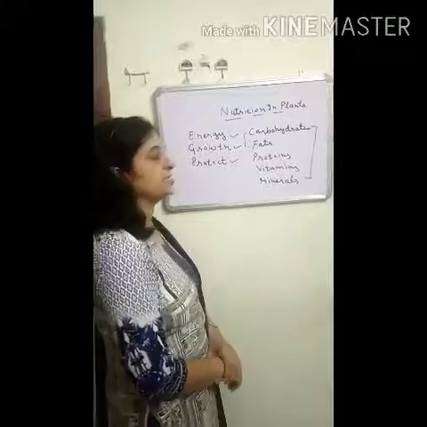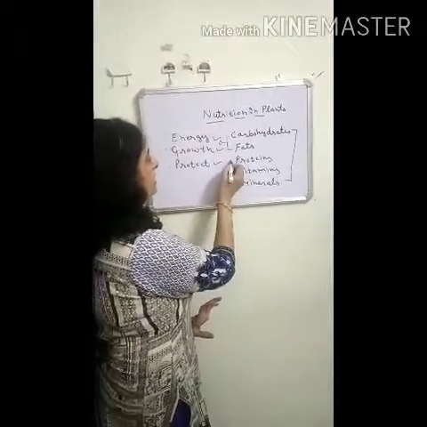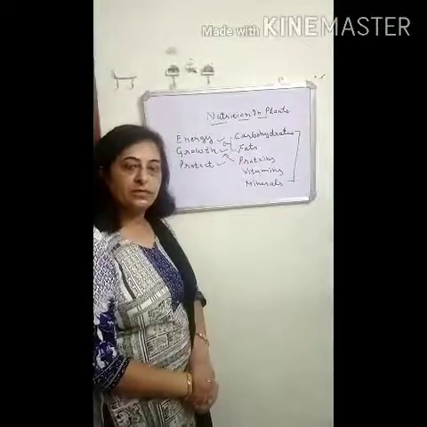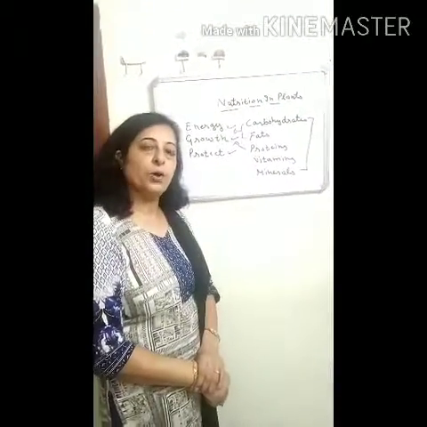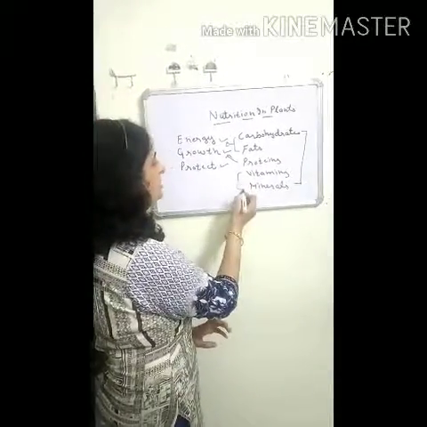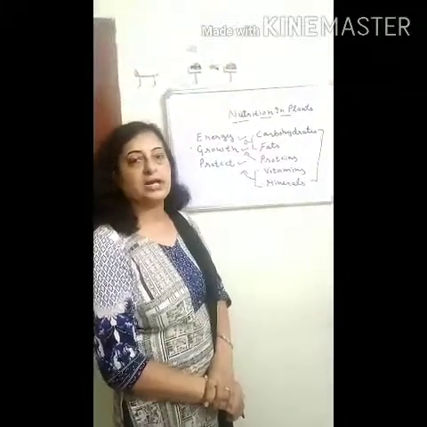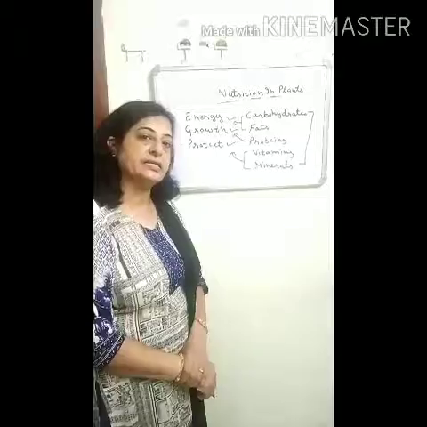Carbohydrates and fats are known as energy giving food. Proteins are known as body building food. It is a must for proper growth and maintenance of our body, and vitamins and minerals are referred to as protective food as they protect our body from different diseases.